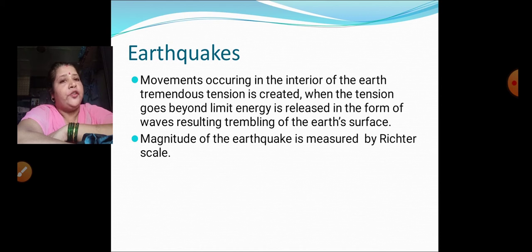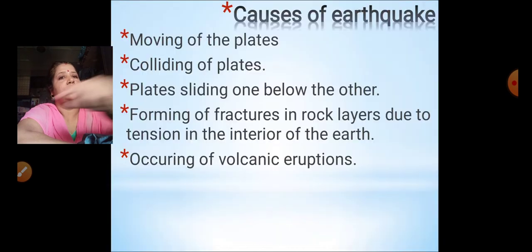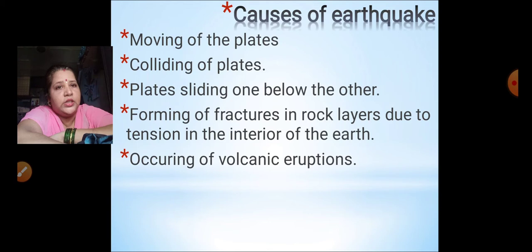The magnitude of the earthquake is measured by the Richter scale. And what is the instrument used for measuring the earthquake? That is the seismogram. Now let's see the causes of earthquake.